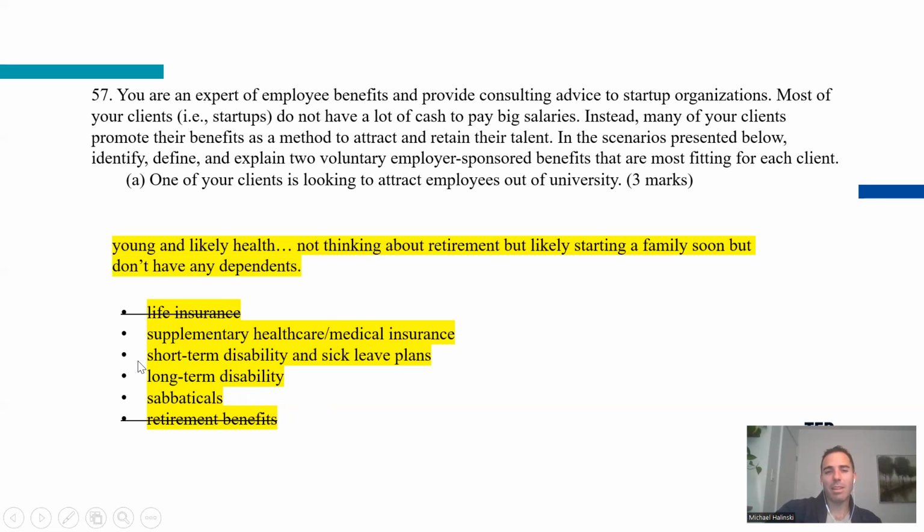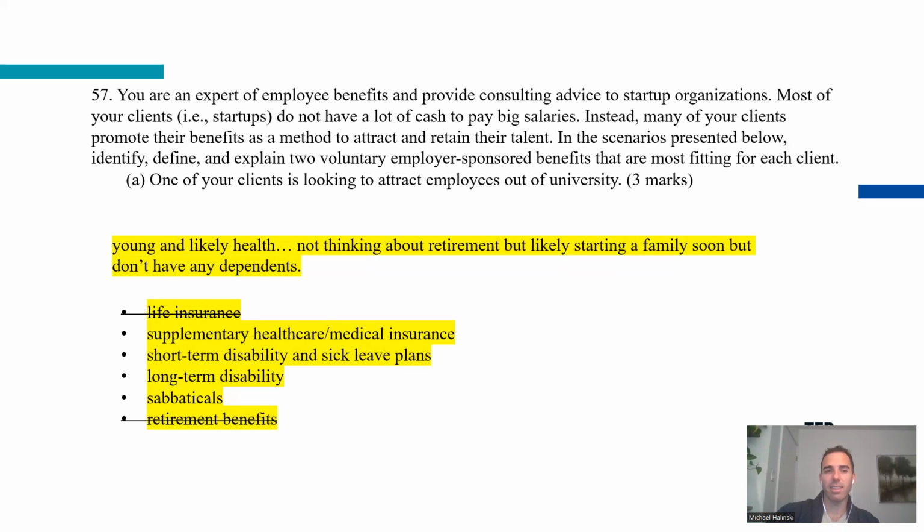When you talk about disability, whether short-term or long-term, maybe, and I should probably even cross those out. Supplementary health and medical insurance is probably something. If you're coming out of university, you probably don't have a lot of money, but you might want some benefits and insurance to help offset some of the costs that you might have on an annual basis related to dental care, vision care, and things of that nature.